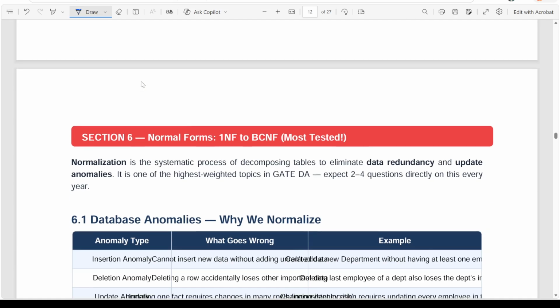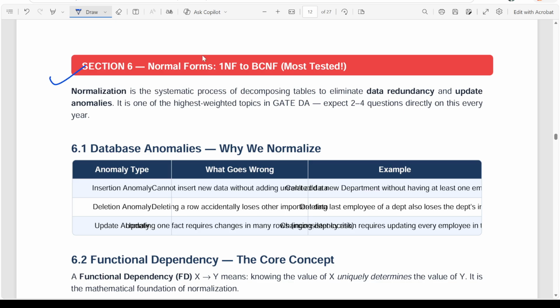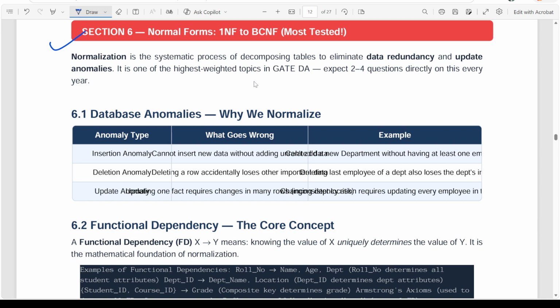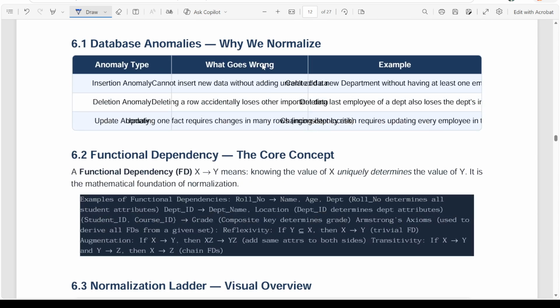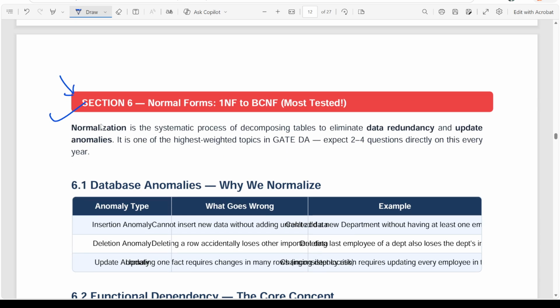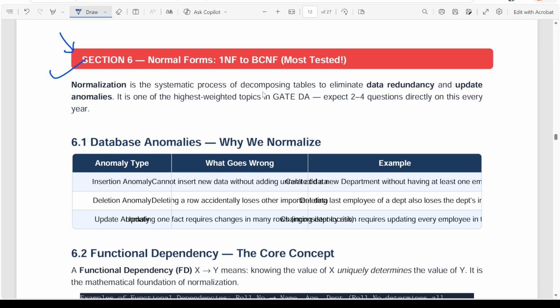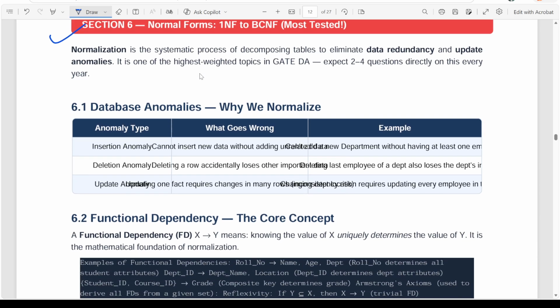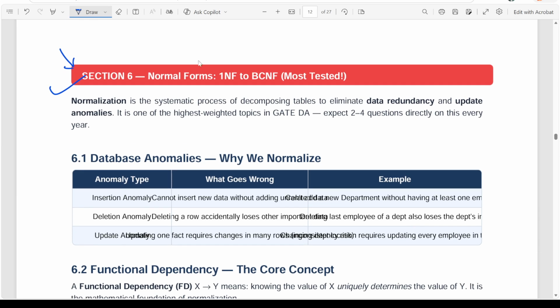Now we will also see the normal forms: first normal form, second normal form, third normal form, and then Boyce-Codd normal form. We are going to see everything. This is also a very important topic from the exam point of view. Examiners take a lot of interest in this subtopic, normal forms, and we see repeated questions being asked from this topic. So we are going to see in detail how we write different types of normal forms, and how we convert from one normal form to another.